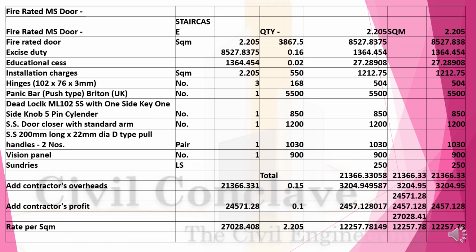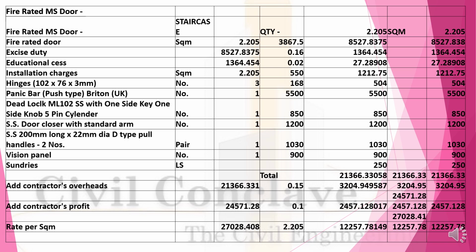Fire rated MS door. This is for a staircase. Okay. 2.2 square meter. Okay. At the rate of 3867 will be 8527. Excise duty 0.16 will be 1364. Educational cess 0.02 will be 27.28. Installation charges at the rate of 550 will be 12.75. Hinges 3 at the rate of 168, 504.